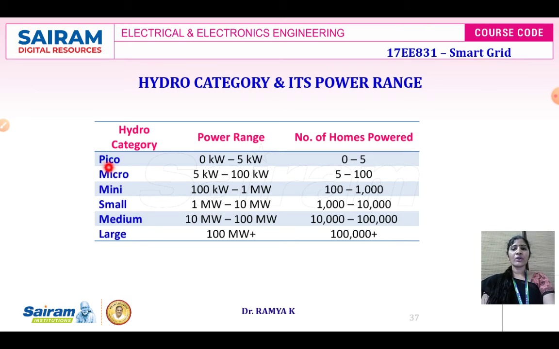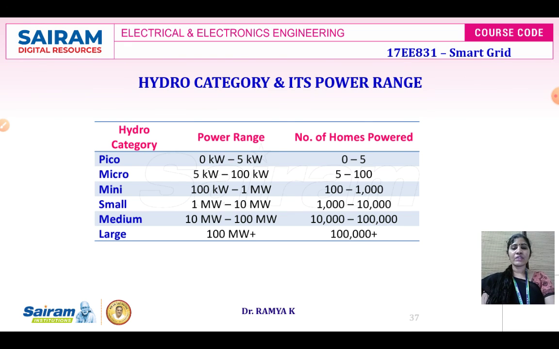Here the hydro categories and their power ranges are shown. We have pico hydropower plant, micro hydropower plant, mini hydropower plant, small hydropower plant, medium hydropower plant, and large hydropower plant. So the different categories of hydropower plant are based on different power ranges. In what range the power is going to get generated, based on this the classification is followed, and how much power could be supplied to how many homes is mentioned over here.